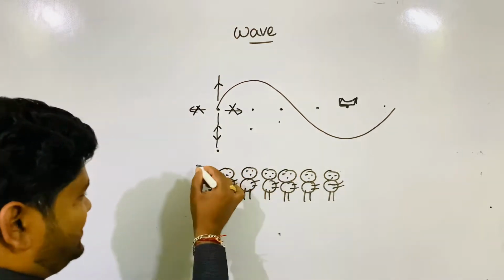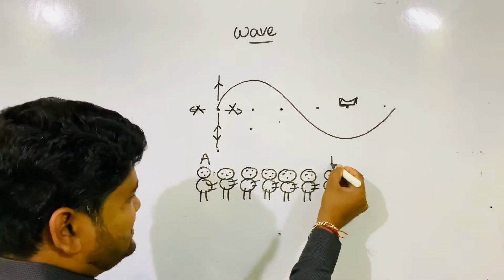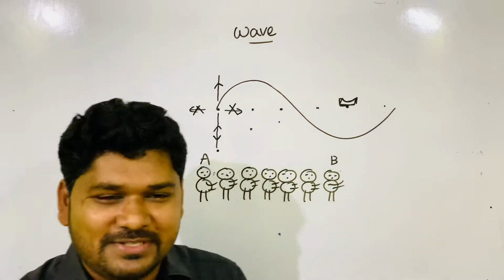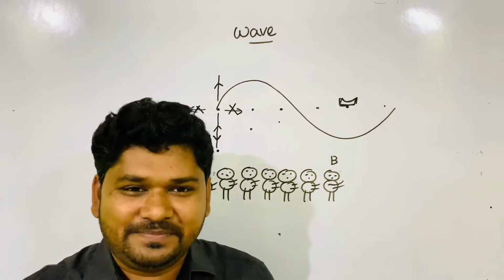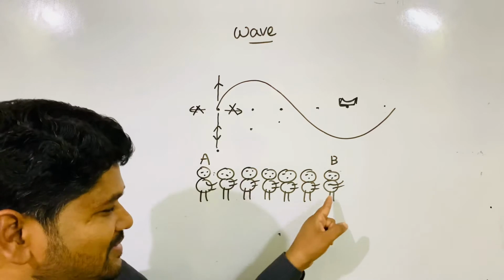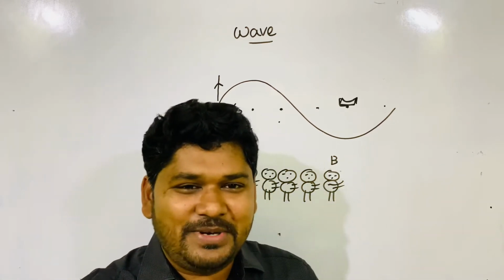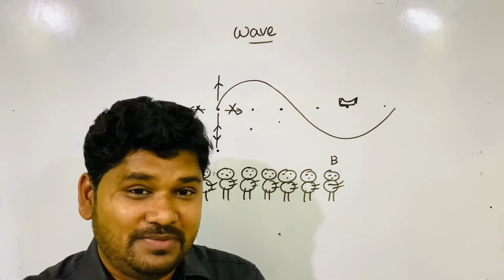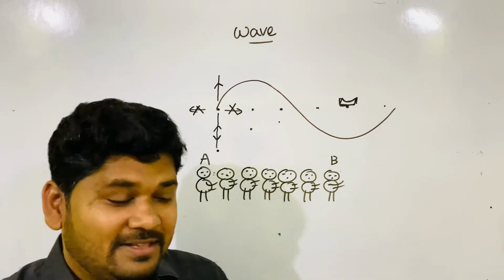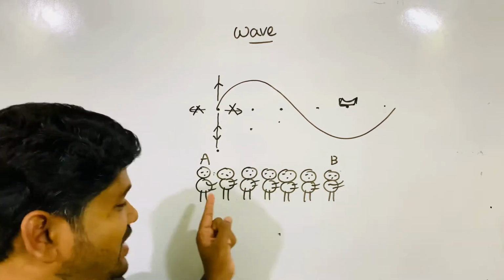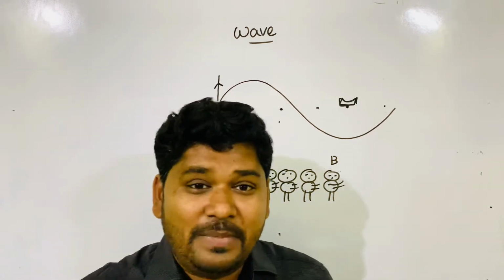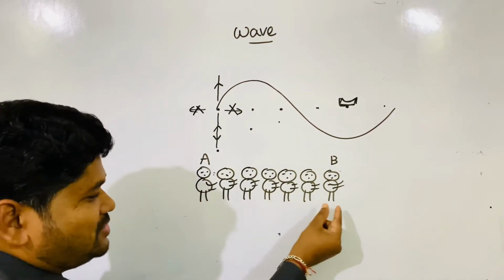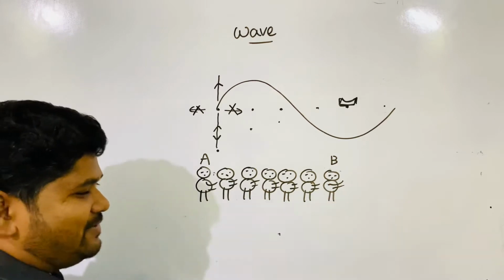But this one, you are here, you are A, and this one is B. But suppose B is your enemy, who has done some harm to you. So B is your enemy, and you want to hit B. The question comes to your mind that I want to hit B, means your energy should reach B, but you will not move. Means matter will not move, but energy will propagate to B and indirectly hit B.